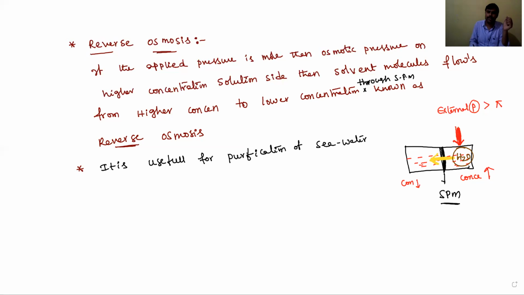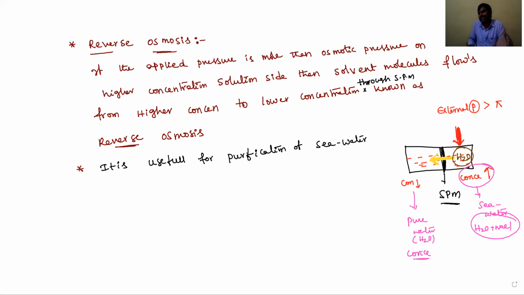For example, this side has salt water, sea water, whose concentration is more. Sea water is nothing but water plus NaCl. This side, just take pure water. Pure water means solvent only, and its concentration is low, because the solvent's concentration is always less than the solution concentration.